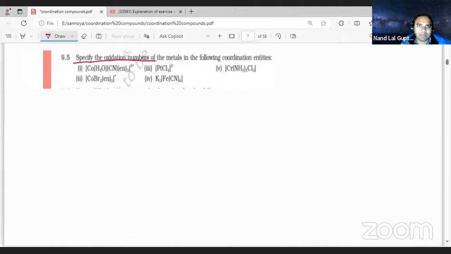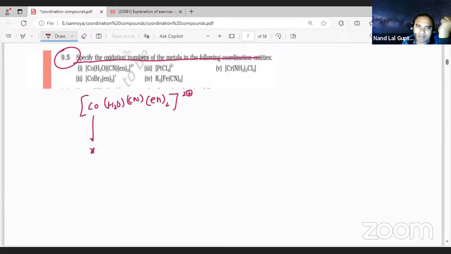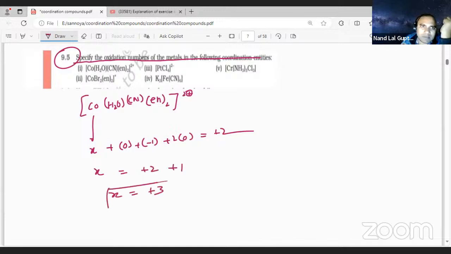Specify the oxidation number of the metal in the following. Question number 5, student, is a very simple question. Co(H2O), then CN, then en twice, with 2 positive charges. Suppose the metal is X. H2O is 0, CN is -1, en is 0, multiplied by 2, equal to +2. So X is equal to +2 +1, so X is equal to +3. So the oxidation number in the first case is +3.